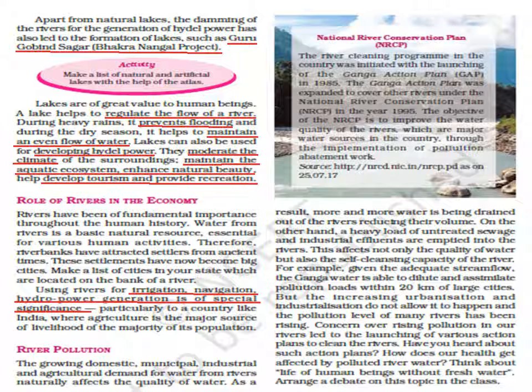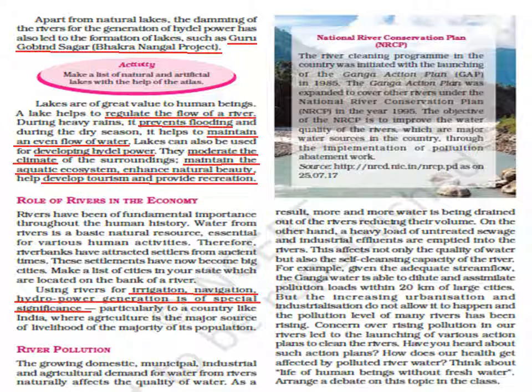Then we have the topic river pollution. So the growing domestic, municipal, industrial, and agricultural demand for water from the rivers is naturally affecting the quality of water. So because of this, more and more water is being drained out of the rivers, and rivers are reducing their volume.